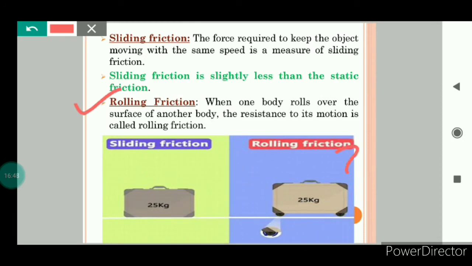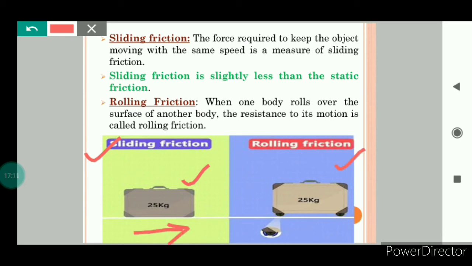Then what is rolling friction? When one body rolls over the surface of another body, the resistance to its motion, resistance meaning opposition, is called rolling friction. Let us try to understand it with the help of this example. Here you can see a luggage bag, its weight is 25 kg. Try to slide it on the floor.